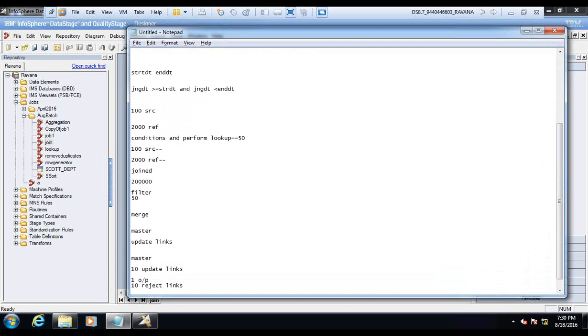You understood? Now can you tell me what the reject link is for? Here in the lookup, the reject link is for the source. But here the reject link is for the update links, so in other words, for the reference.